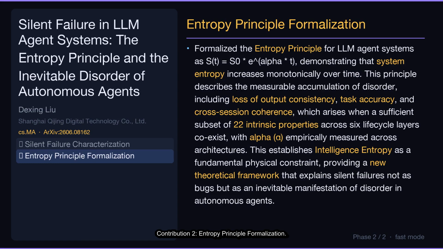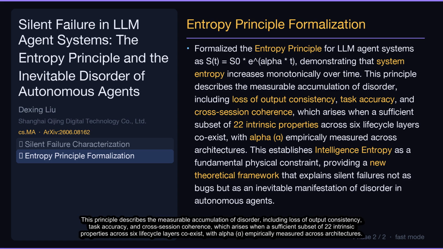Contribution 2. Entropy Principle Formalization. Formalize the entropy principle for LLM agent systems as S(T) equals S0 E^(alpha T), demonstrating that system entropy increases monotonically over time.